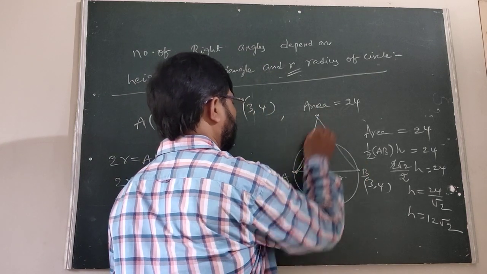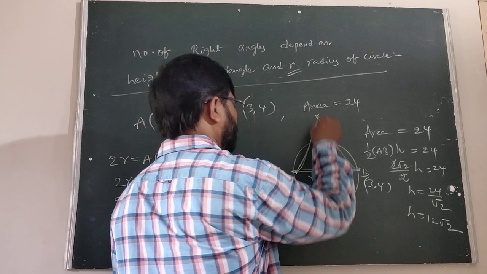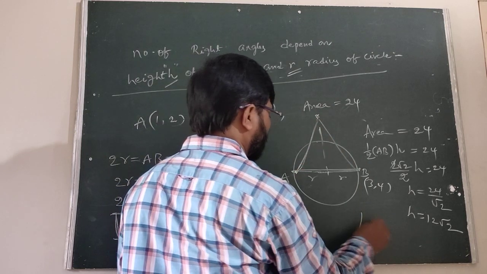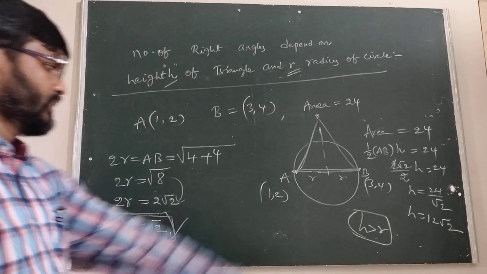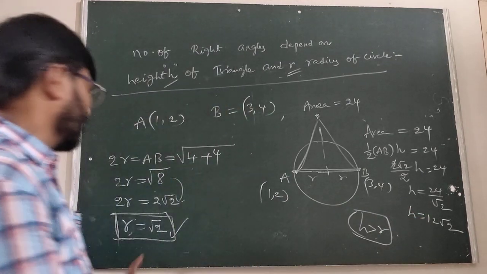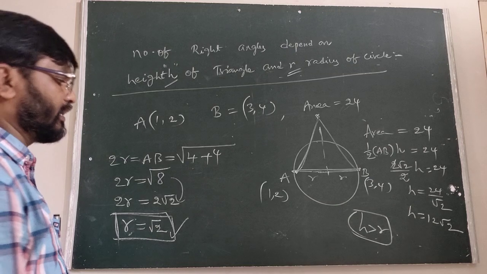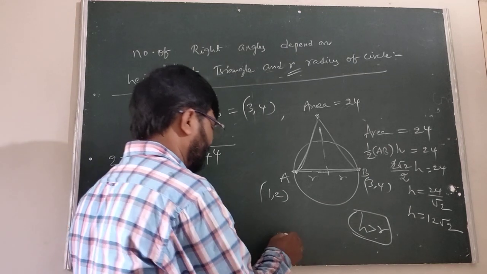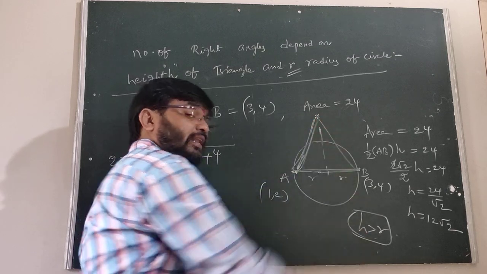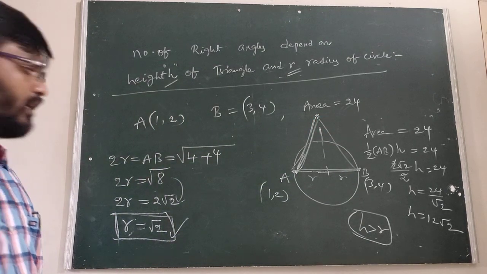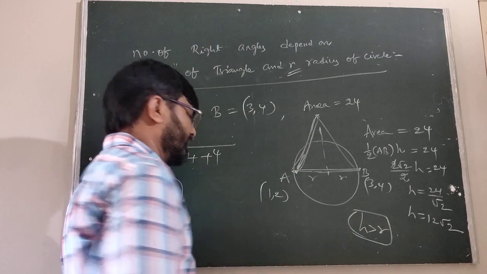Why? Because here AB is the base, and H is this one. Therefore here H is greater than R. H is 12 root 2, and R is root 2. When H is greater than R, it does not form a right angle triangle. Therefore the number of right angle triangles